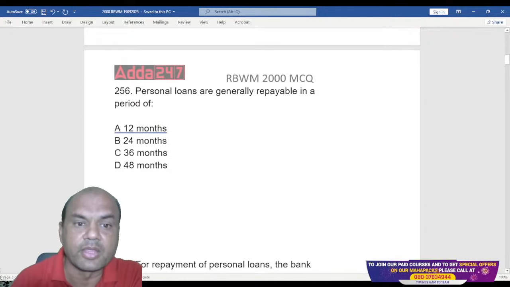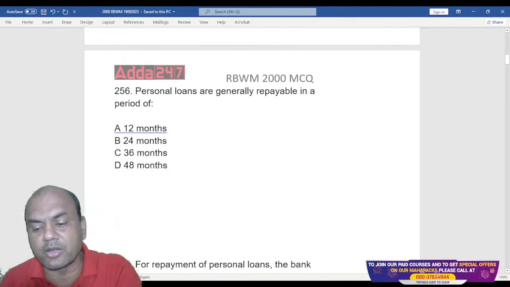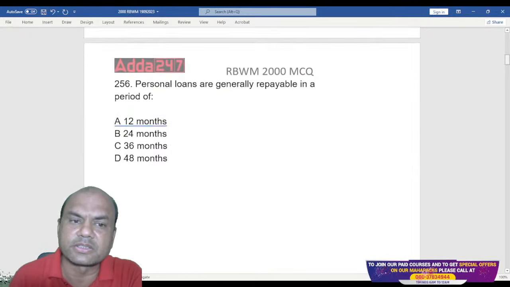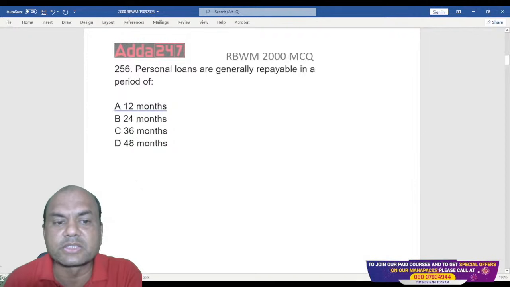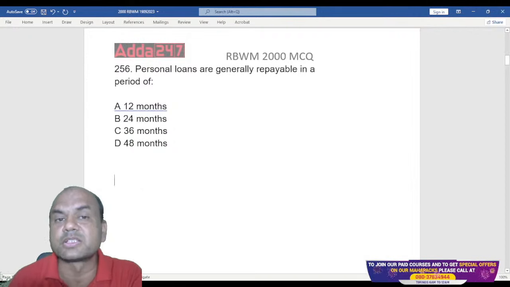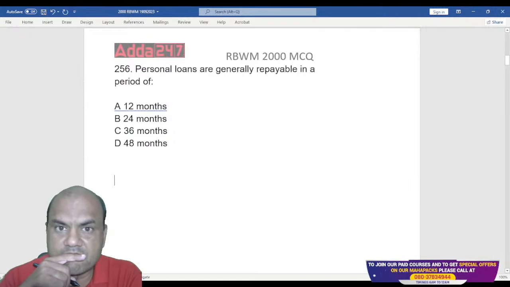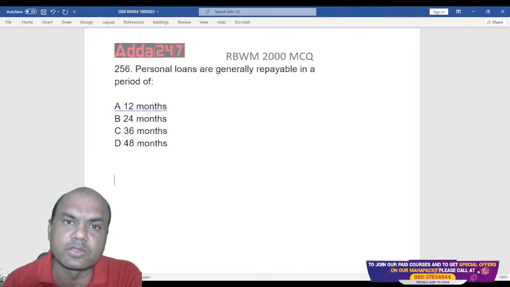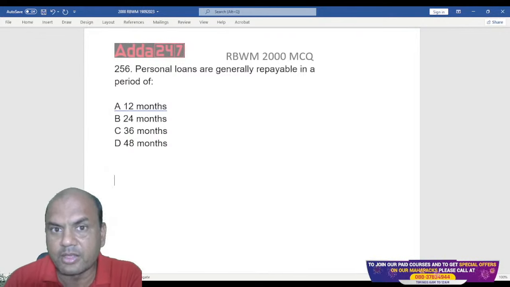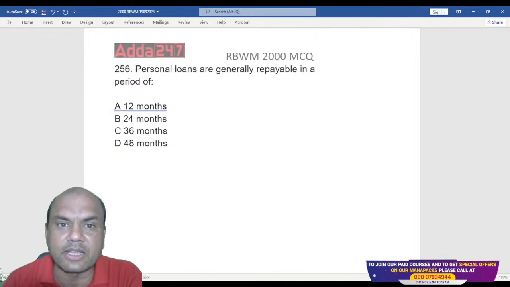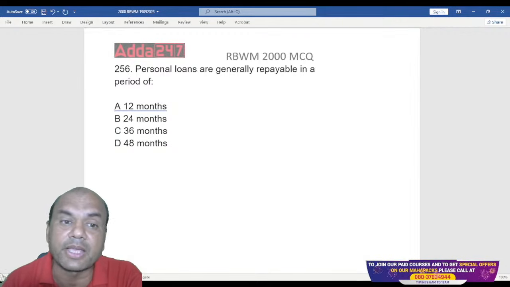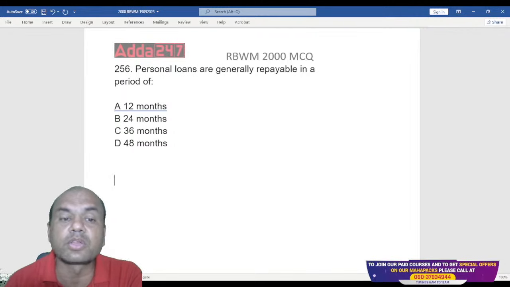Next one. Personal loans are repayable in a period of what? What do you say, guys? 12 months, 24 months, 36 months, 48 months. Generally, I'm talking of generally. Any bank can give personal loans for 5 years also. Maximum loans allowed for the banks are 10 years, right? So some bank can say, okay, I'll give it for 10 years. That's not an issue.